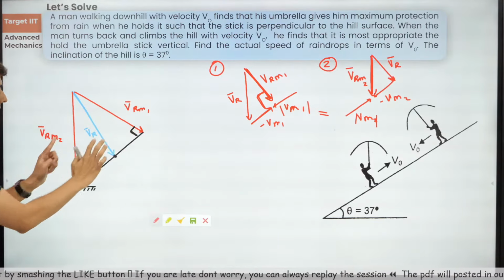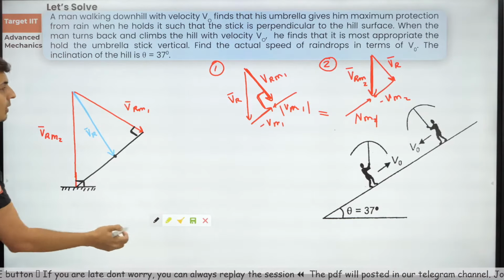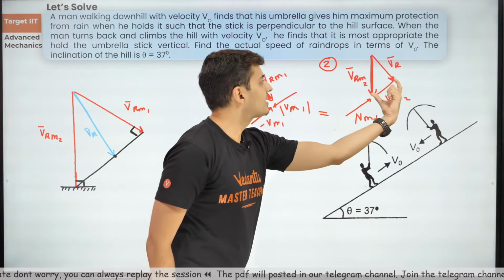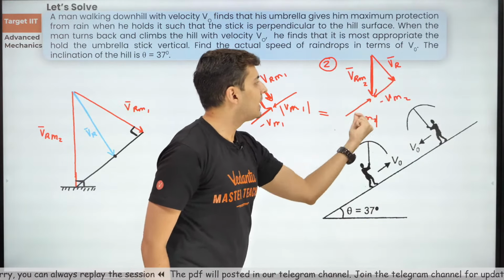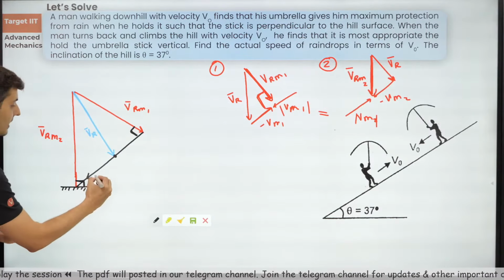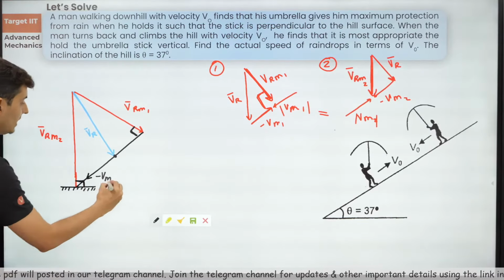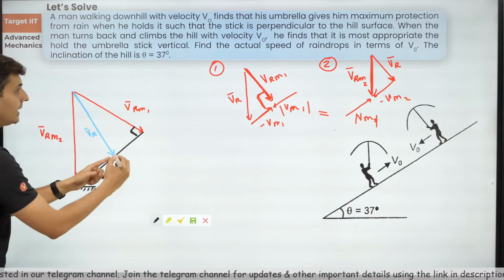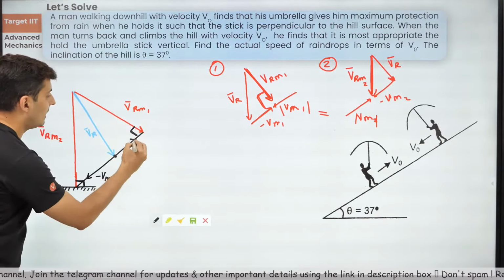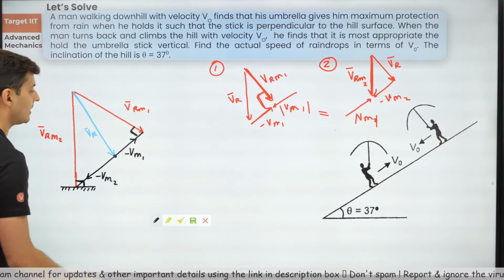I hope this is also clear and this is also clear. Now what are these two things? These are your VM vectors, nothing else. Look at the second situation. You can see this part, the arrow pointing downwards, is nothing but velocity of the man the second time, and over here this part is nothing but the negative velocity of the man, the first time.